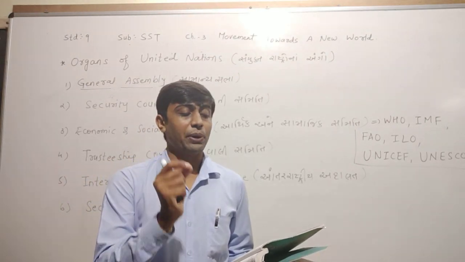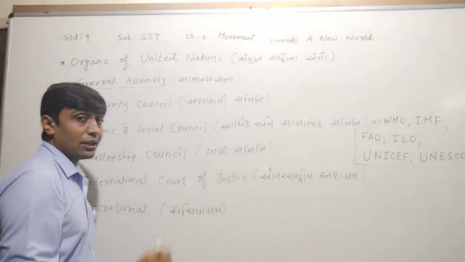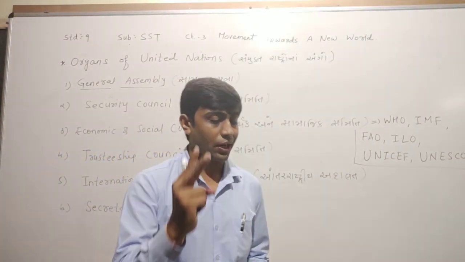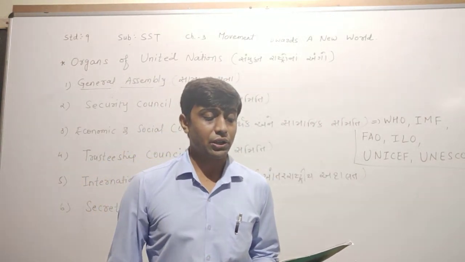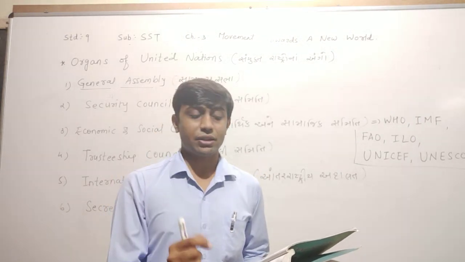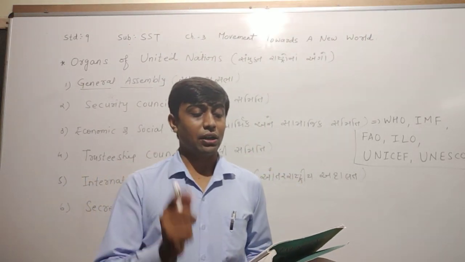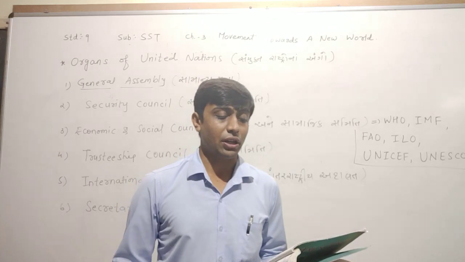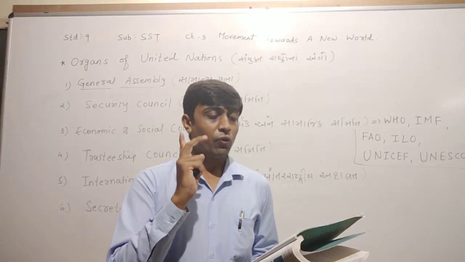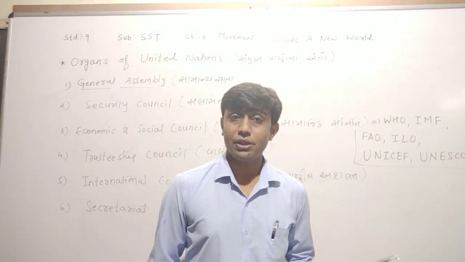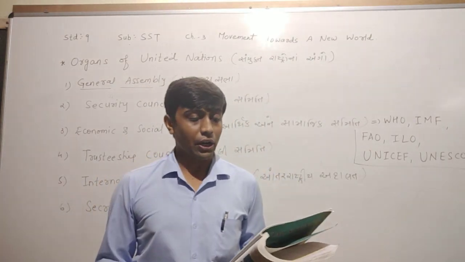It includes the representatives of all the member nations. Every nation can send a maximum of 5 representatives to the General Assembly. But during the voting, only 1 vote of each country is counted. Here, only 1 vote is counted for every country.